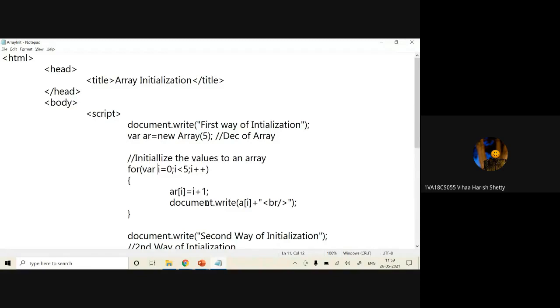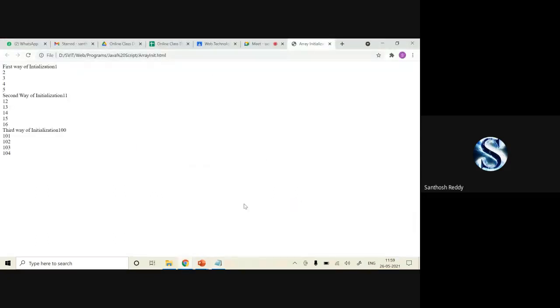Sir, in document.write, where here? It is ar of i, no, sir. Yes, sorry. It's ar of i. Save it, go back to this and execute. Now you might have got it. First way of initialization is this. Here you can check the one value. And second, from here you can check it out: 11, 12, 13, 14, 15, 16. Now here from 100 to 1, 2, 3, 4.